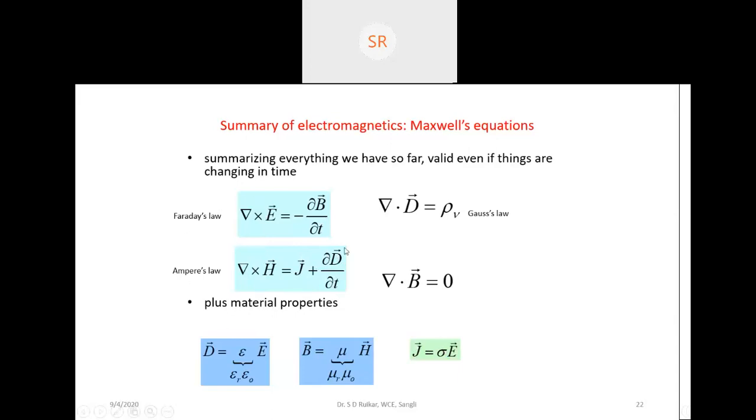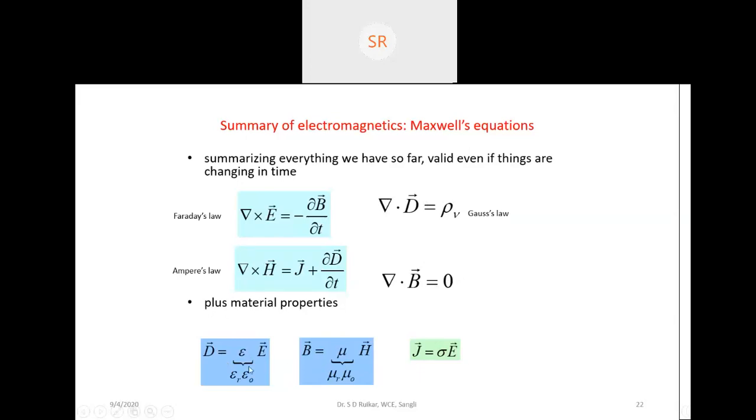And these are about the laws. And these two laws are nothing but del dot D is equal to rho V. That is Gauss law, again in terms of electric field. Del dot B is equal to 0. Again, it is Gauss law in a magnetic field. Both are nothing but Gauss law in terms of electric field and magnetic field. So you can write D this way.